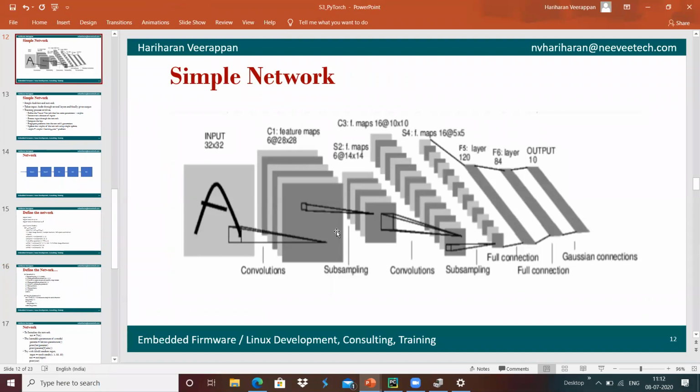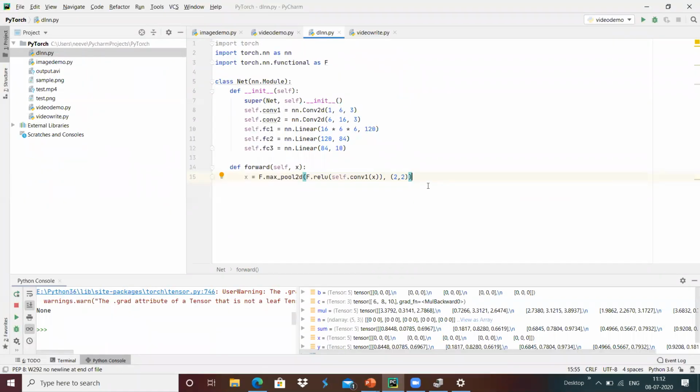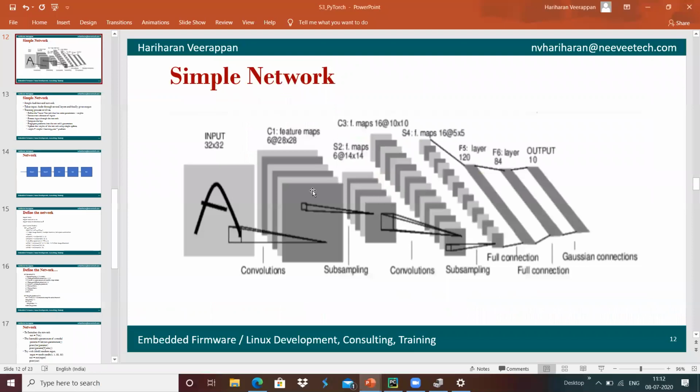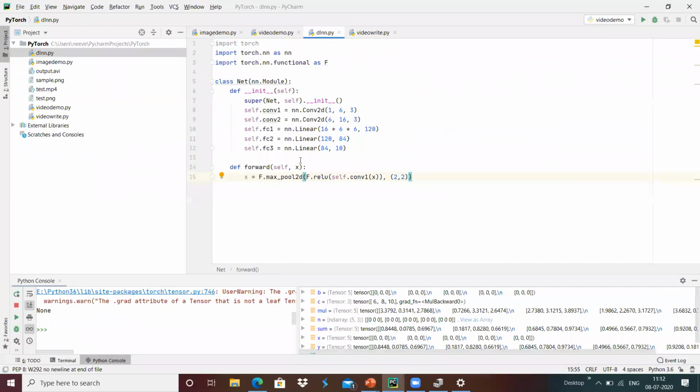That is the 2 cross 2 subsampling. After we receive the input, x is the input we received, we do the convolution 1, and once it is done, we do the subsampling with respect to the ReLU activation.